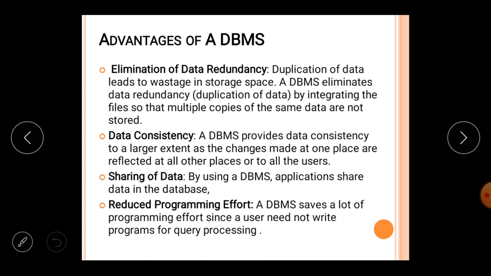So by making the soft copy of the database, it becomes easy to share the copy of the database from one person to another person. And the second is reduced programming effort. As we all know, with the help of the computer, human effort has been reduced. So when we are working with the computer, it is very easy to search the data or to find the data.